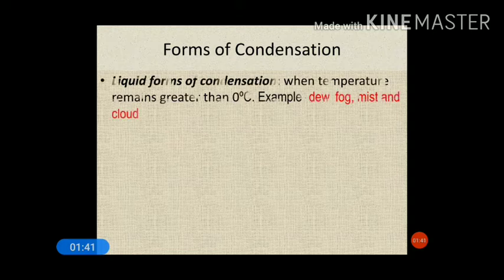Now we'll see the different forms of condensation one by one, starting with the liquid forms of condensation. The liquid forms of condensation are dew, fog, mist and cloud. Liquid forms of condensation generally take place when the temperature remains greater than 0 degrees Celsius.